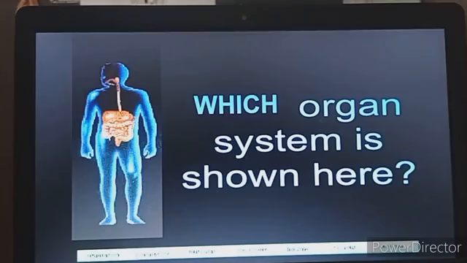The food is taken through the mouth, passes down through the esophagus, reaches the stomach, then the small intestine, then the large intestine, and finally it reaches the anus, from where it is excreted out of our body.